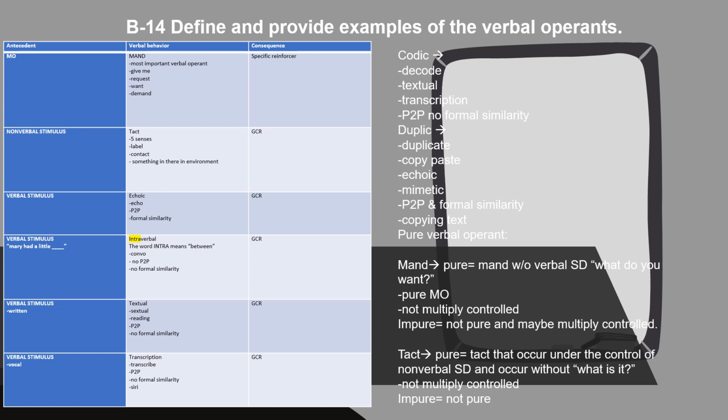Then there's tact. There's a pure tact. A pure tact occurs under the control of a nonverbal stimulus and it occurs without saying, what is it? It's not multiply controlled. And impure obviously means not pure. So there's also such a thing as an impure tact, and that's when you have to say something such as, what is it? Instead of them just labeling something in their environment.